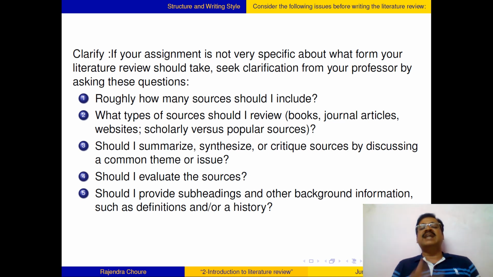And always remember that your guide may not be an expert in the field. Understand that, but your guide has many years of experience. He may have himself done a large body of work, and you have to take help of his experience. Should I provide subheadings and other background information? Ask. These are the practical aspects.